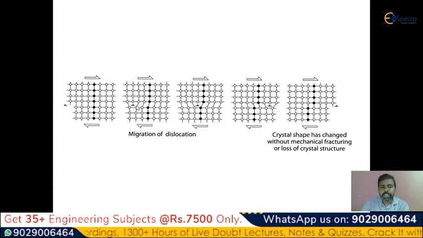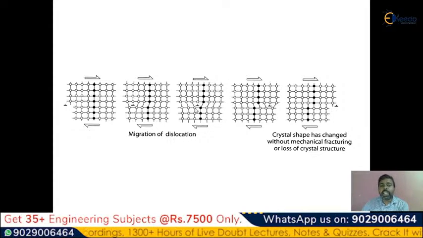You can observe clearly the atoms are moved from one place to another place like this, and automatically the crystal shape has changed without mechanical fracturing or loss of crystal structure. So these types of dislocations may be observed in so many materials. Sometimes a crack may not be observed. That means the crystal structure will have these types of dislocations, that means internal dislocations may be observed.